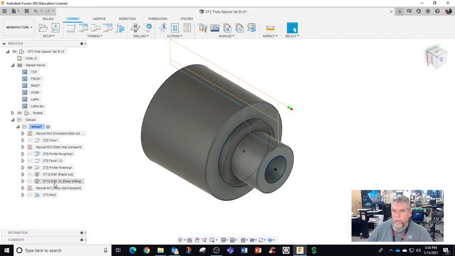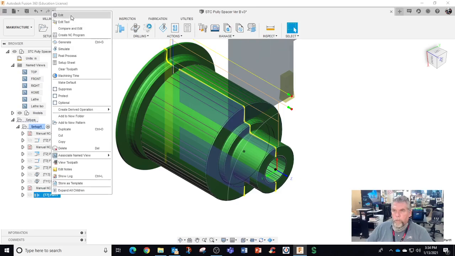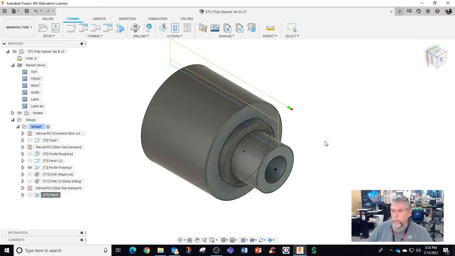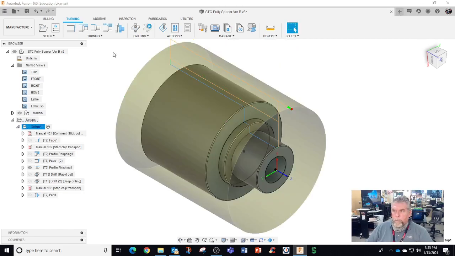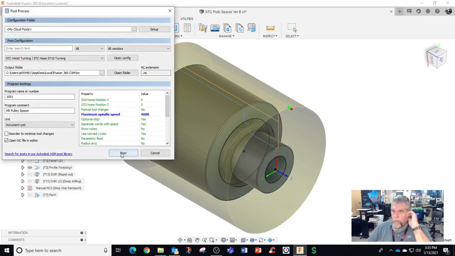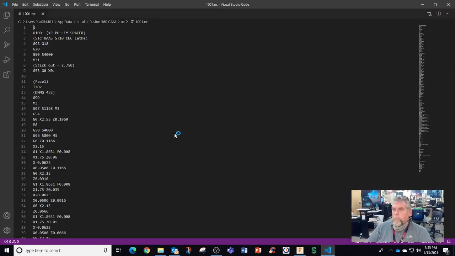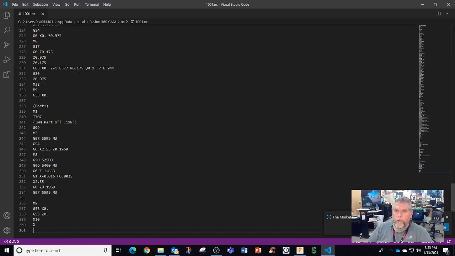Let me go into the parting tool. Shut off parts catcher, hit OK. Post the code again, hit post, save. I got a program this time. I got the comments stick out length, and I'm getting the chip conveyor on. Oh goody, M31. Good. Okay, and at the end, I have an M33 right before the last tool to shut the chip conveyor off,